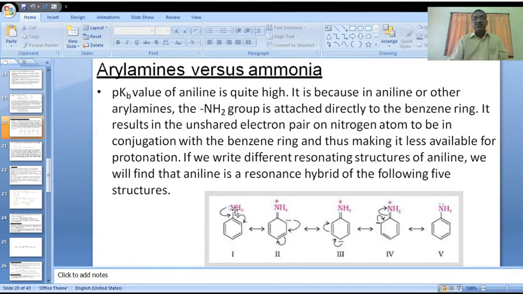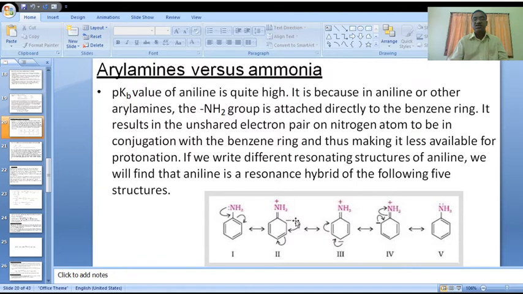After loss of a pair of electrons, nitrogen gets positive. Here a new pi bond forms between carbon and nitrogen, and this corner carbon gets negative. Negative means electron density increases on this particular carbon. Electron density increases, it gets negative charge. Okay, this is one of the resonance structures of aryl amine.